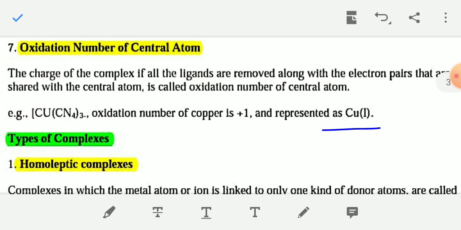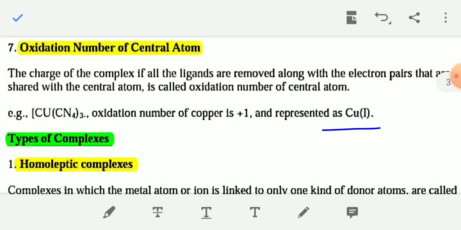Next, oxidation number of the central atom. About the calculation of the oxidation number of an element present within a compound, you have already studied in class 11 in the redox chapter. You have to follow a similar process during calculation of the oxidation number in coordination compounds. For example, in the [Fe(CN)6]4- ion, if you want to calculate the oxidation number of Fe in [Fe(CN)6]4-.